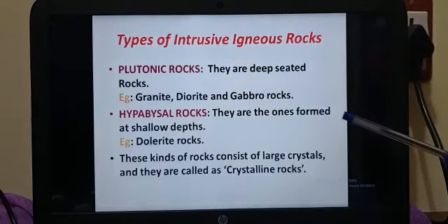Second one is hypabyssal rocks. They are the ones formed at shallow depths. Example is dolerite. These kinds of rocks consist of large crystals and they are called crystalline rocks. So these rocks are called what? Crystalline rocks, because they consist of large crystals in them.